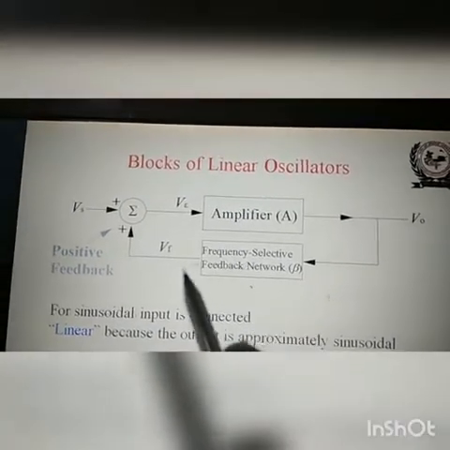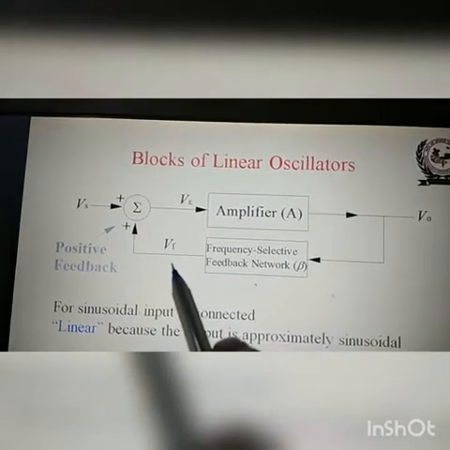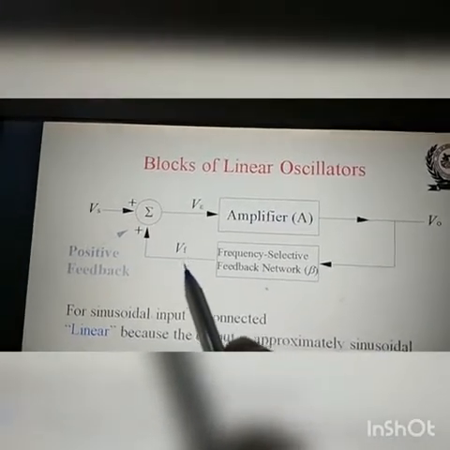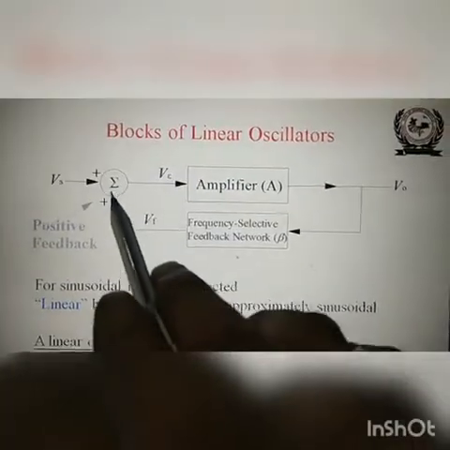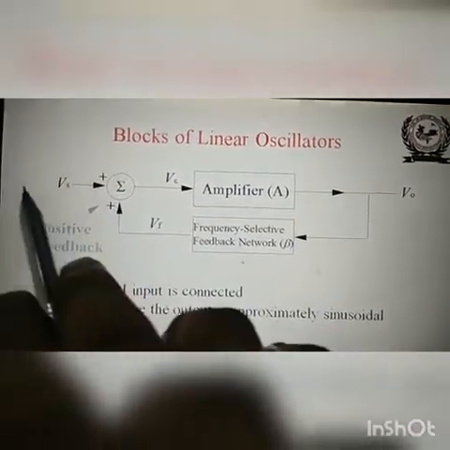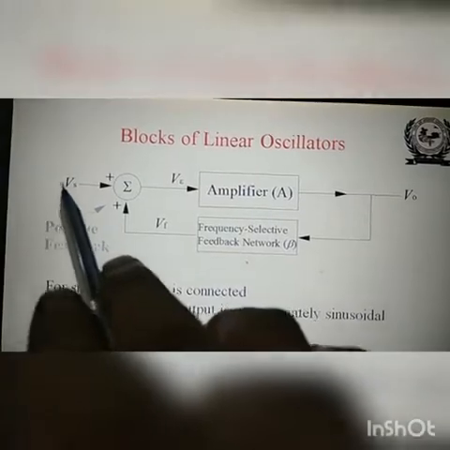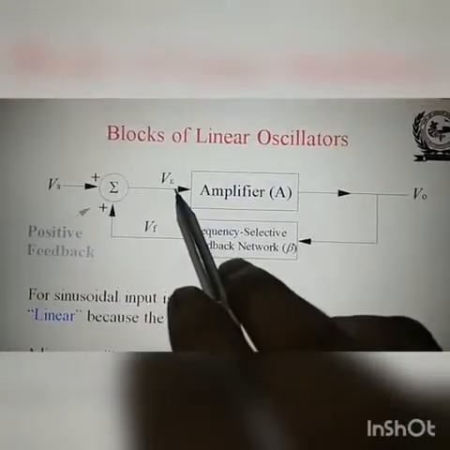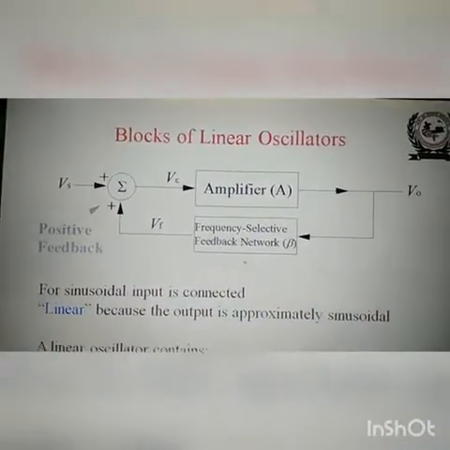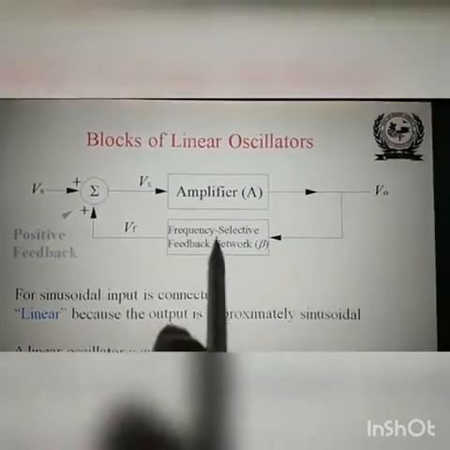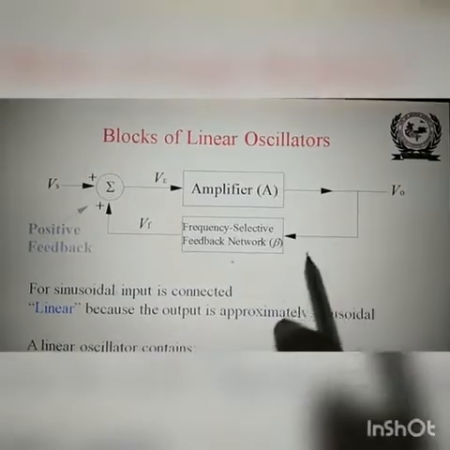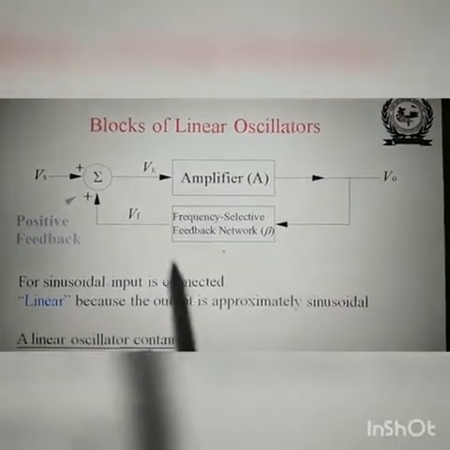The sample from the feedback network is VF, and this VF is applied to the input summing amplifier. This is the source voltage, and from these two you get the error voltage.